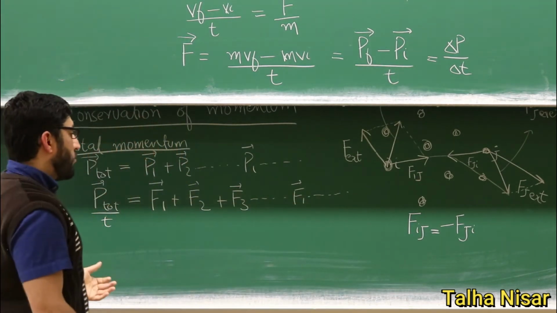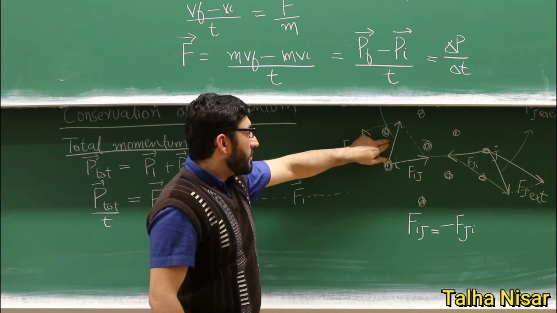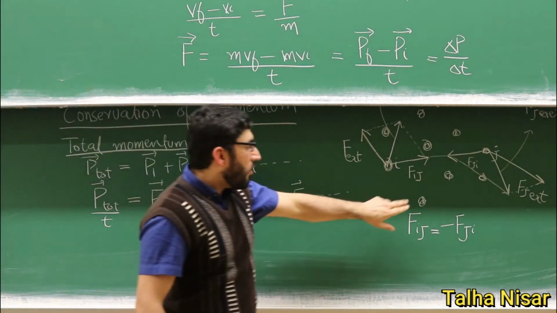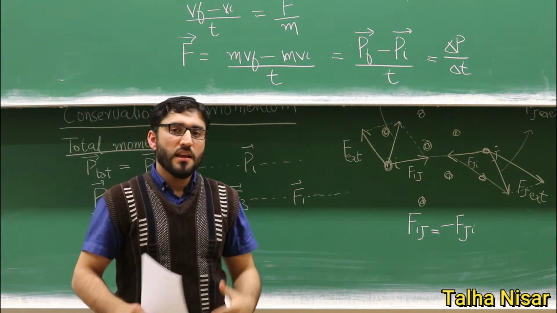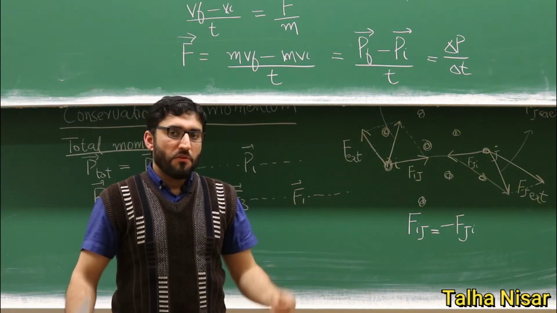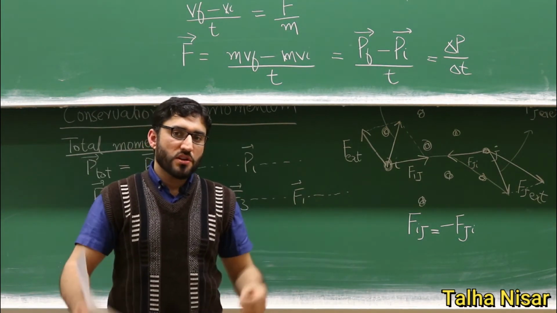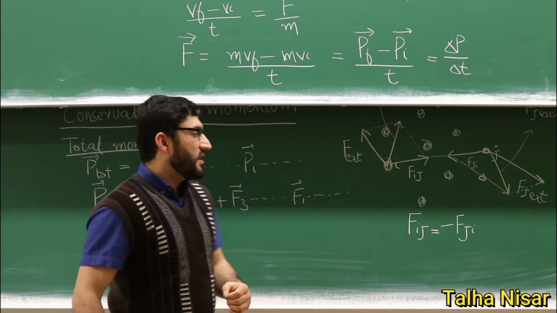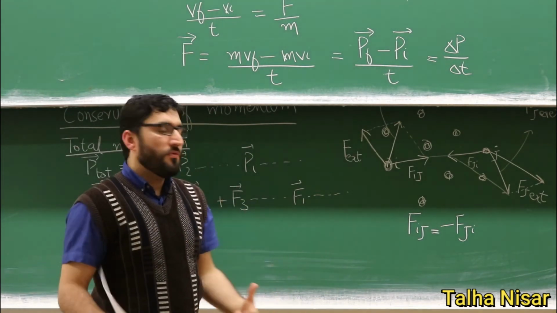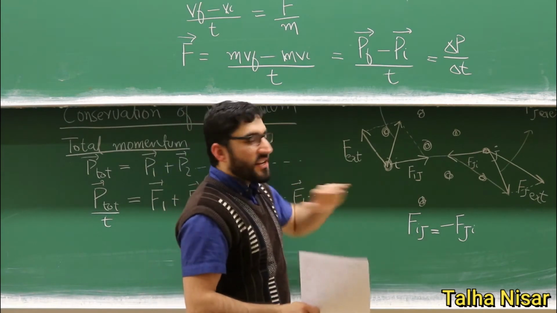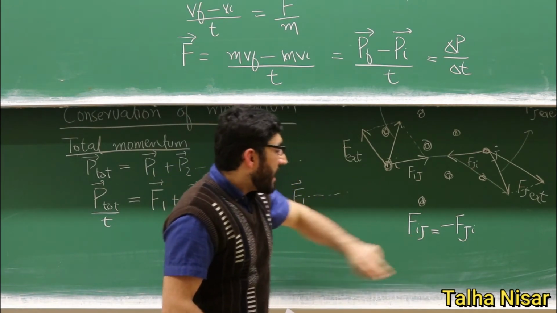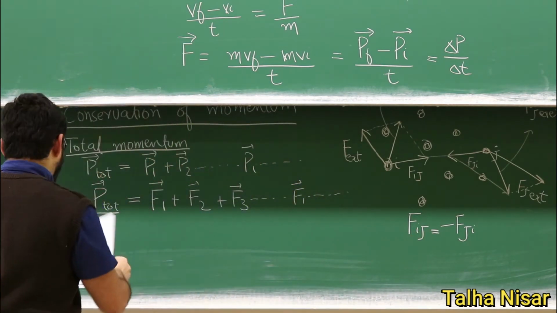But the net force is only the external force, because all the internal interactions cancel each other, whether it's the gravitational interaction, the electrical interaction, or any other kind of force internally.